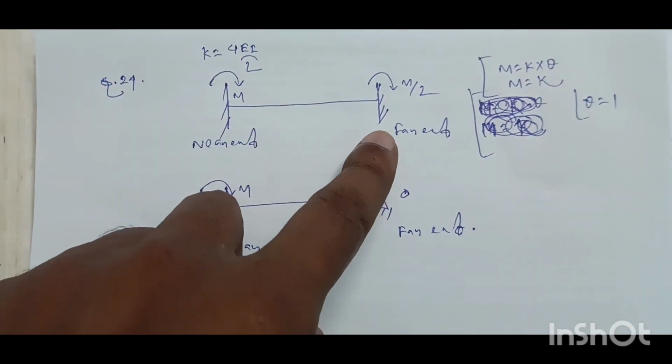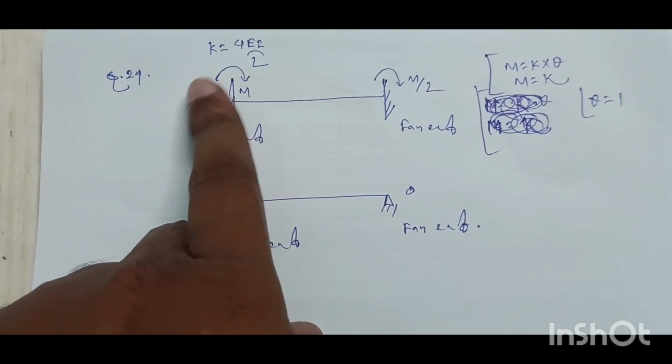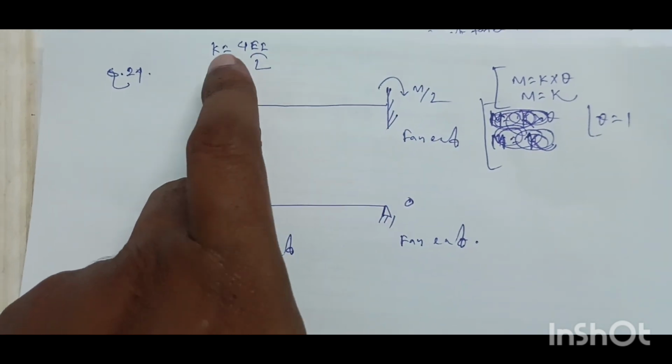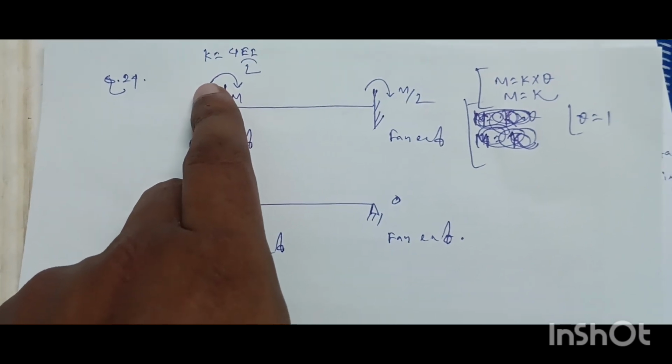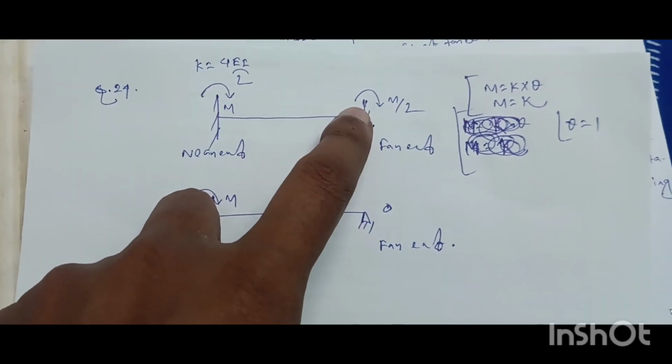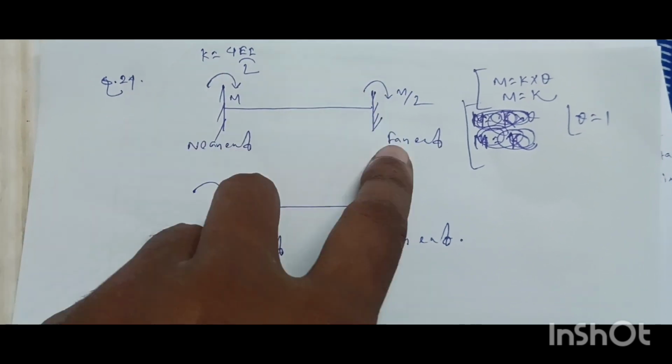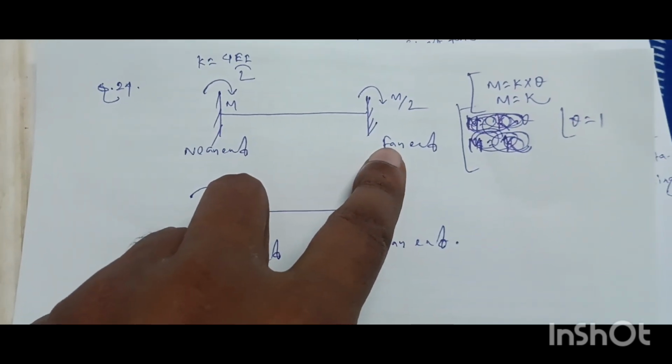When the far end is fixed, we know the carryover factor is half, but the stiffness at this end is 4 EI by L, so the moment at this end will be 4 EI by L, and at the far end will be 2 EI by L.